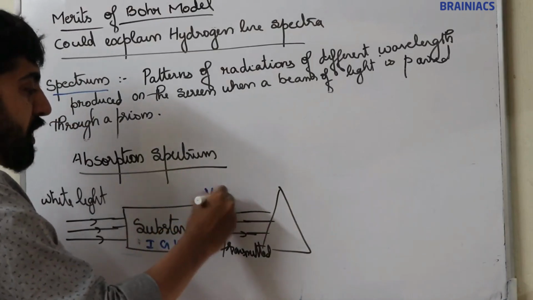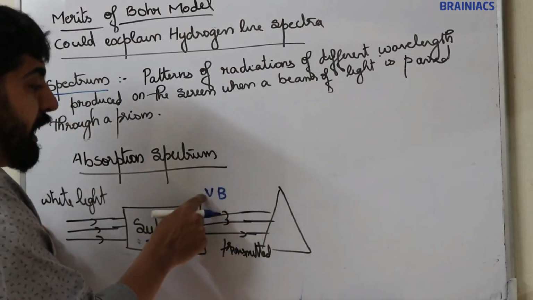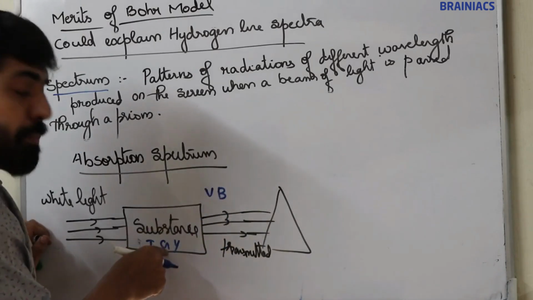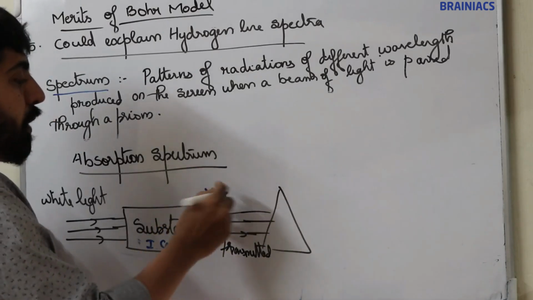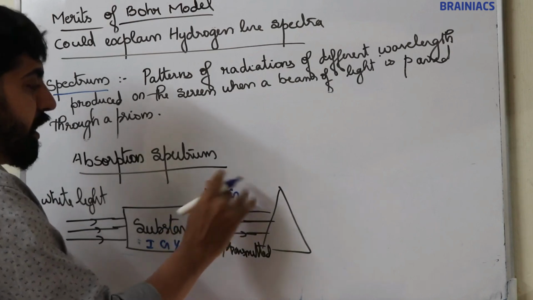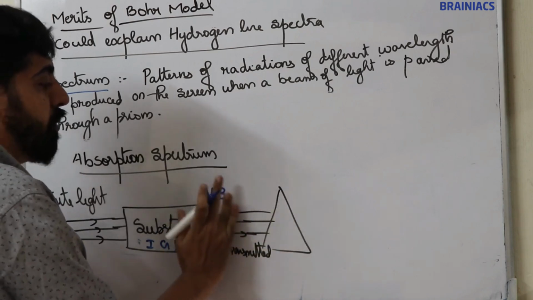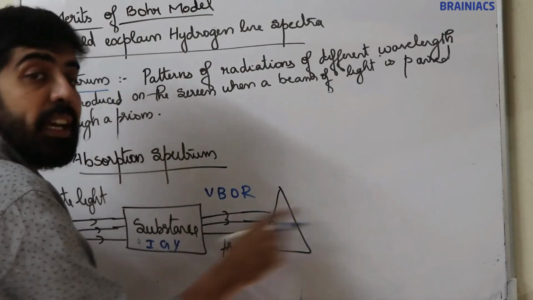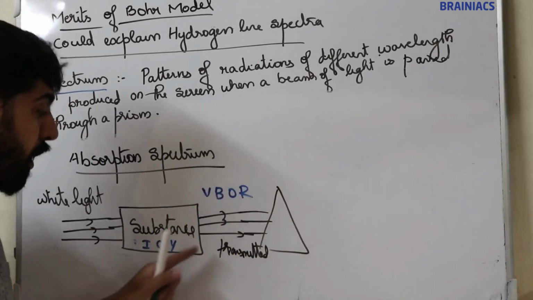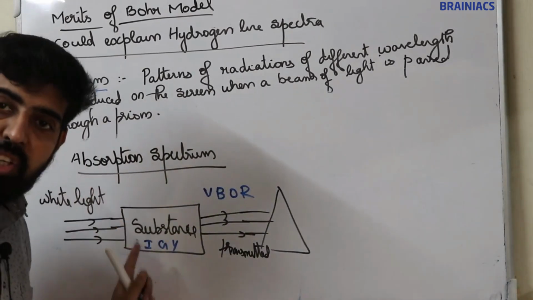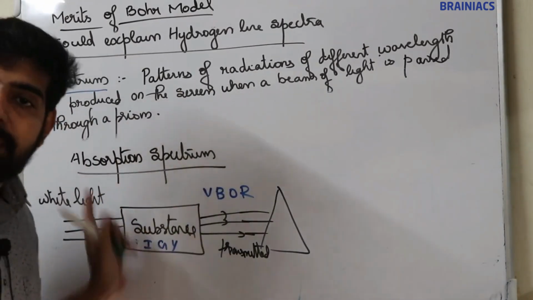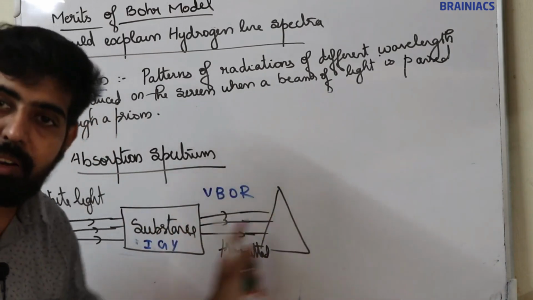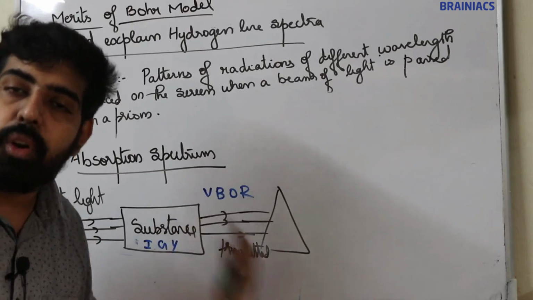Indigo is absorbed. Blue is transmitted. Green is absorbed. Yellow is absorbed. Violet, indigo, blue, green, yellow, orange, red. These four colors are transmitted. The remaining three are absorbed: indigo, green, yellow. The remaining lights are transmitted. Lights which are not absorbed are the transmitted light.